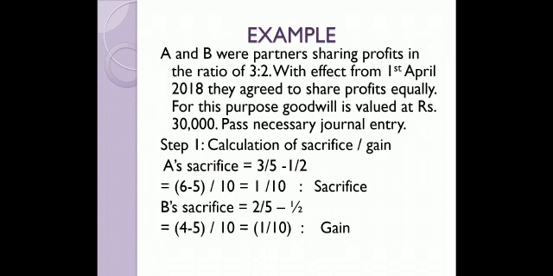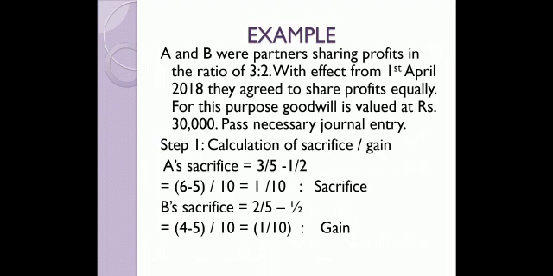Step 1 will be calculation of sacrifice or gain of the individual partner, which we learned in the previous session. Now, in this case, the old ratio is 3:2. That means A's old share was 3 by 5 and B's old share was 2 by 5. The new ratio is equal, means for A and B both, the new share is 1 by 2. Now A's sacrifice will be equal to his old share, that is 3 by 5, minus his new share, that is 1 by 2. Taking the LCM of 10, it comes out to be 1 by 10. That means it is sacrifice of A, 1 by 10.